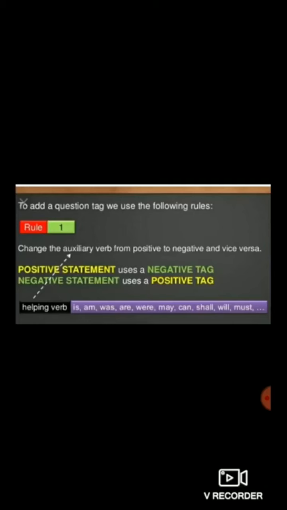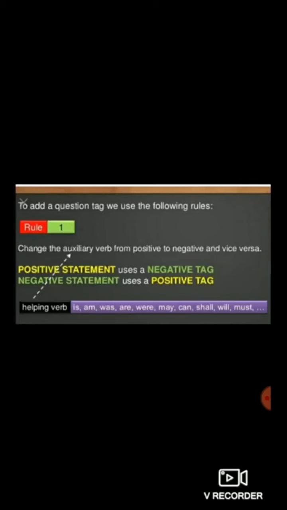Below, it is given that auxiliary verb means helping verb. For example, is, am, was, are, were, may, can, shall, will, must, etc. are known as helping verbs, or another word for helping verb is auxiliary verb.